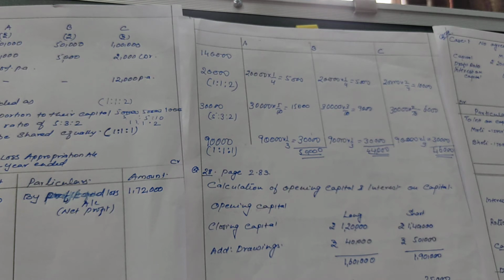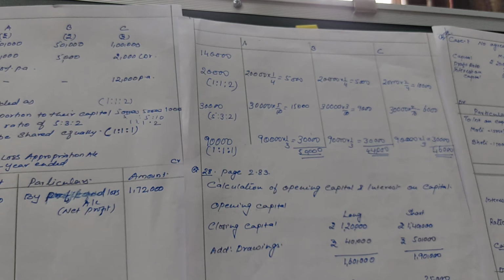Okay. So, here I am having question number 28 of T.S. Grewal, page number 2.83. The question says, from the following balance sheet of Long and Short, calculate the interest on capital at the rate of 10% per annum for the year ended 31st March 2020. Balance sheet is given and the date is given, 31st March 2020.